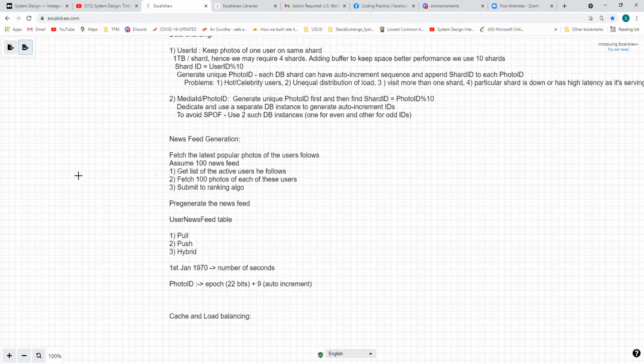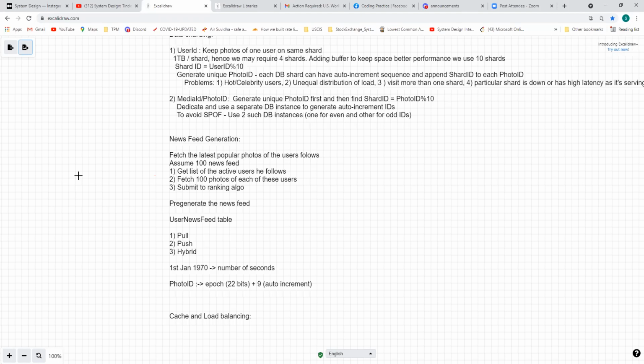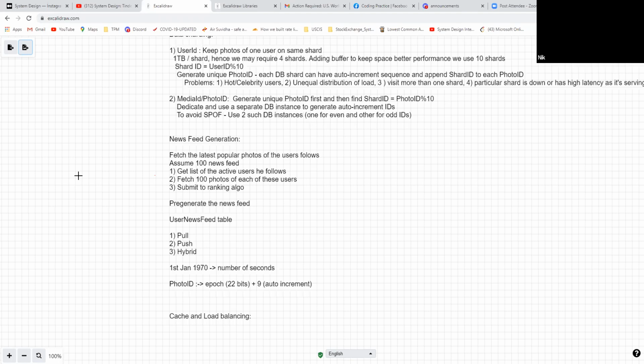Yes, Instagram uses Postgres and Cassandra. Different services would need different stores. I know that Facebook uses MySQL, even for Messenger and other stuff. I will share a link for the Messenger case.